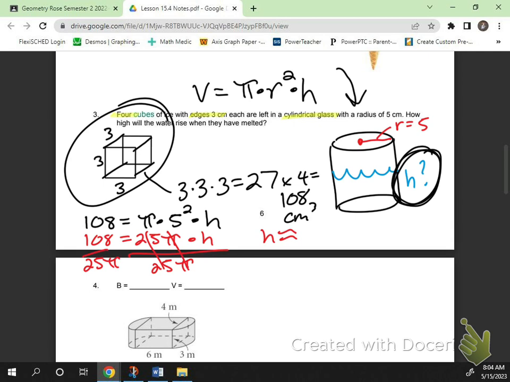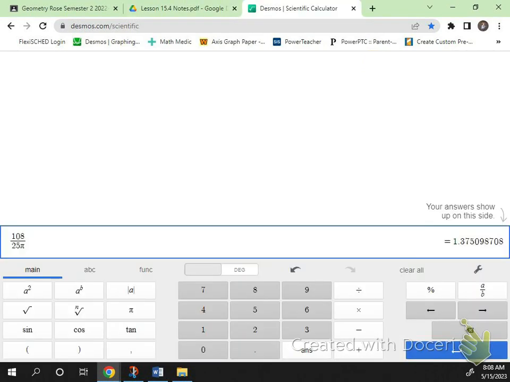108 divided by 25 times pi. I got 1.37, 1.4. Again, when you're dividing, it really wants parentheses. So I got 1.37. So H is about 1.4 centimeters.